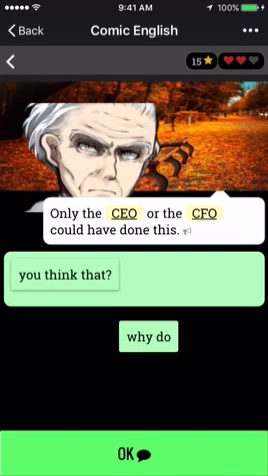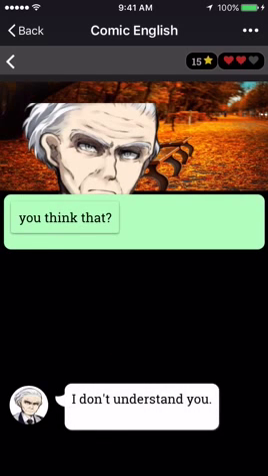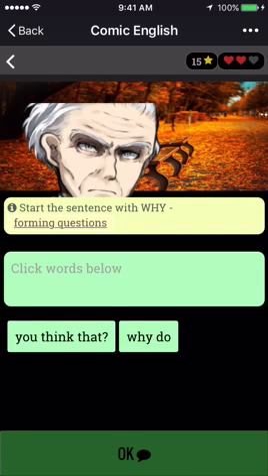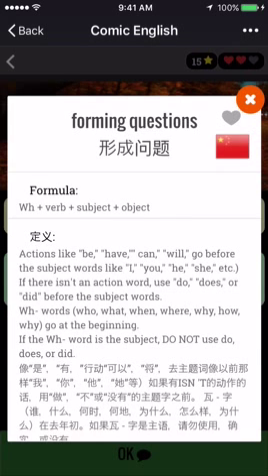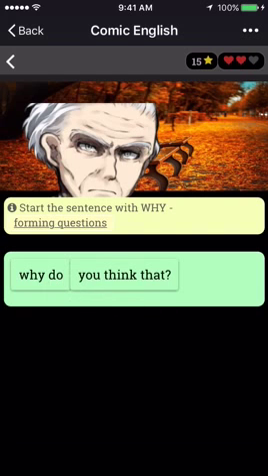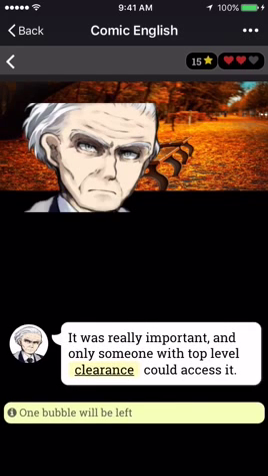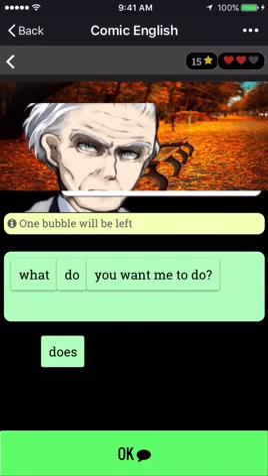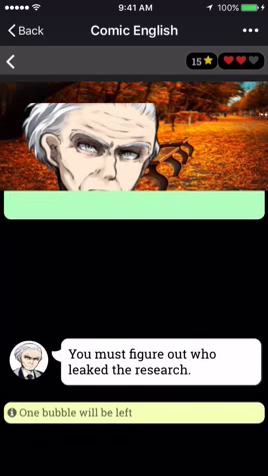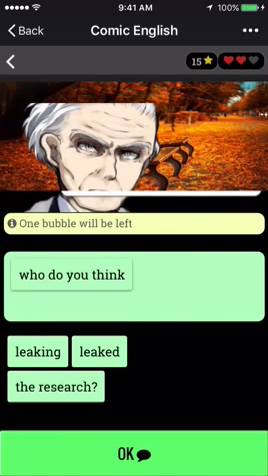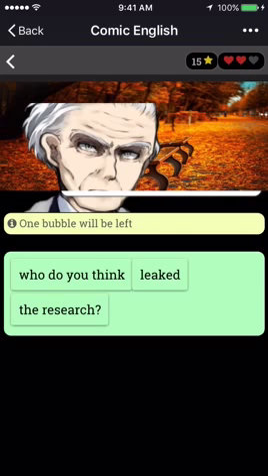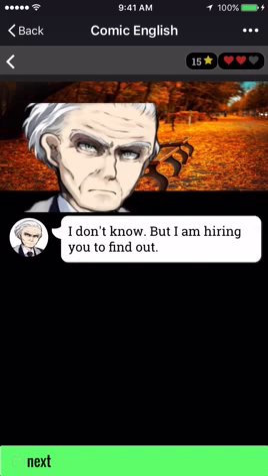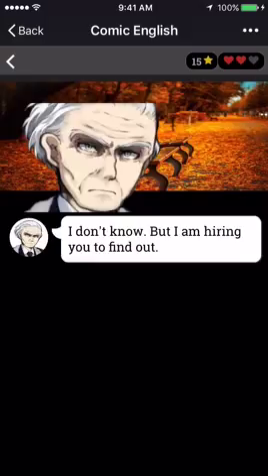If I get this wrong, like let's say I just put in you think that, then he'll say, I don't understand you, and you get a little hint on how to form questions with why, and you can click and get even more details if you want. So why do you think that? And as you get these things correct, you can actually proceed with the story. What do you want me to do? You must figure out who leaked the research. Who do you think leaked the research? And so I'm getting it correct, and he says, I don't know, but I'm hiring you to find out. So we got everything correct up to this point, and then we can move on to the next scene.